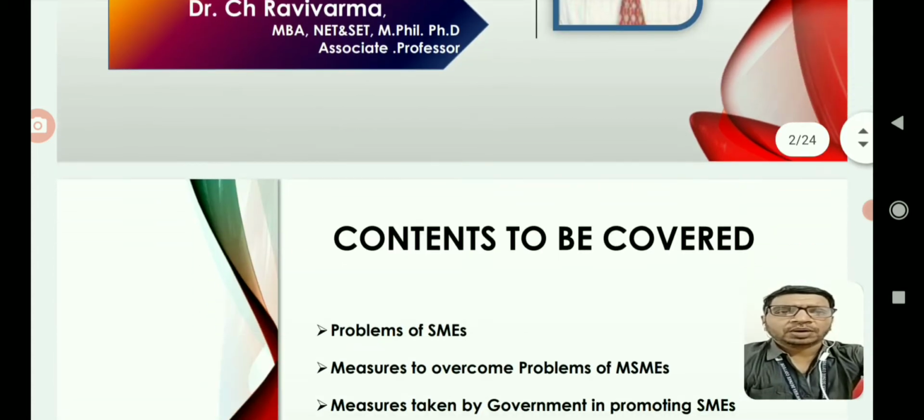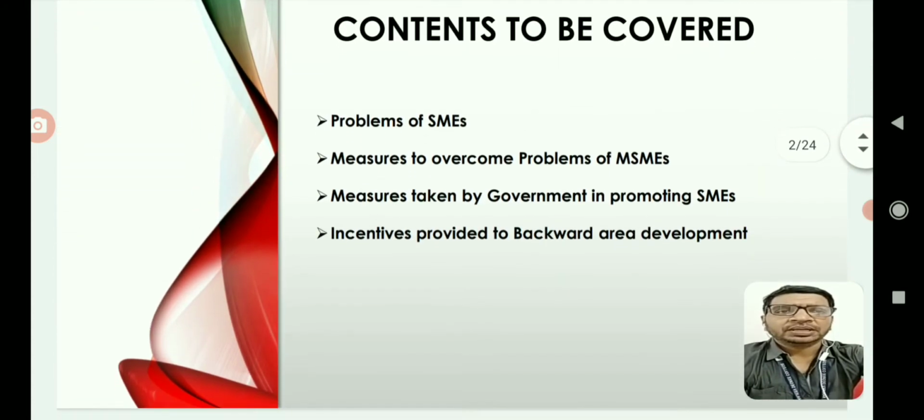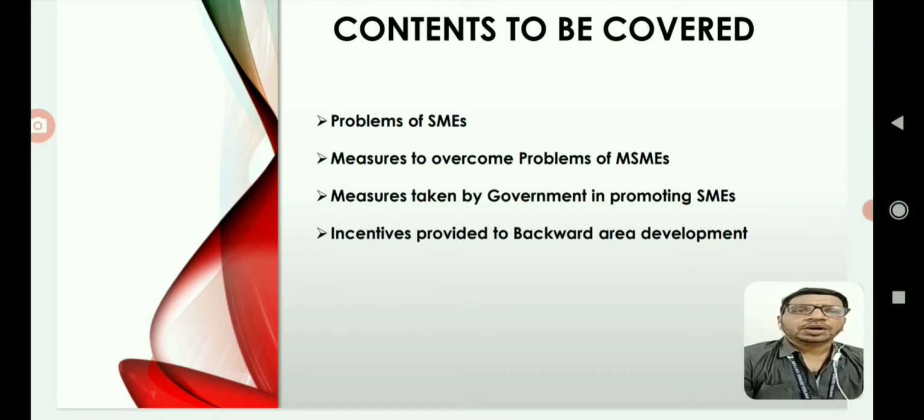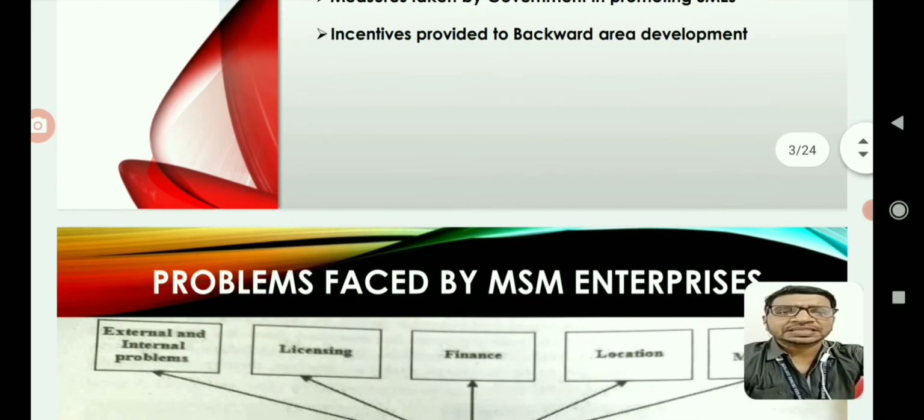Now, what contents are to be covered in part 2 of unit 1? Problems of SMEs will be discussed here in the second part, along with measures to overcome problems of MSMEs. The various government measures taken by both central and state governments will be discussed in this session, as well as measures taken by government in promoting SMEs. Incentives provided by government for backward area development will also be discussed.